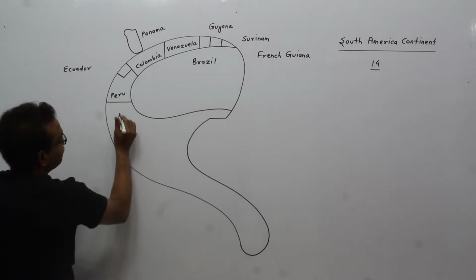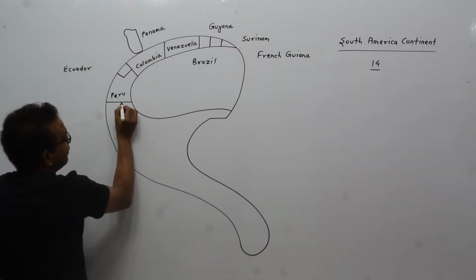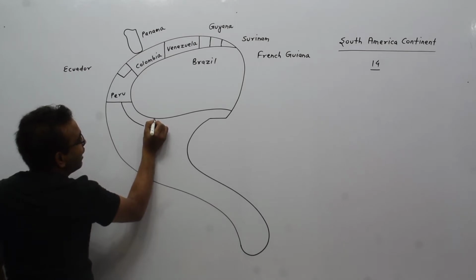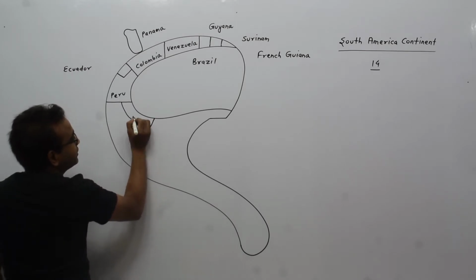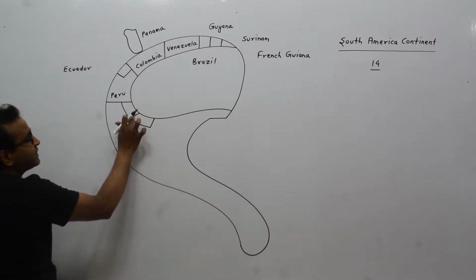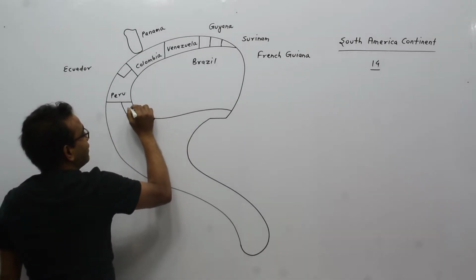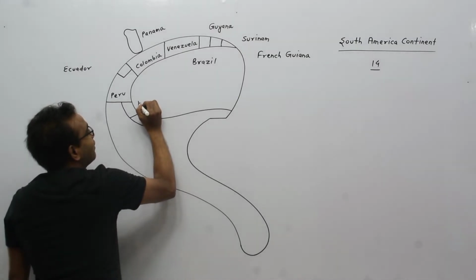Look at here. The neighbor country of Brazil, starting from Peru, there are two continuous countries. These are the neighbors of Brazil. This is Bolivia.